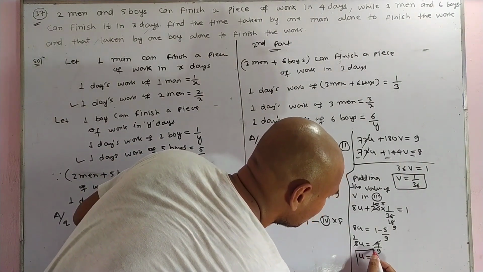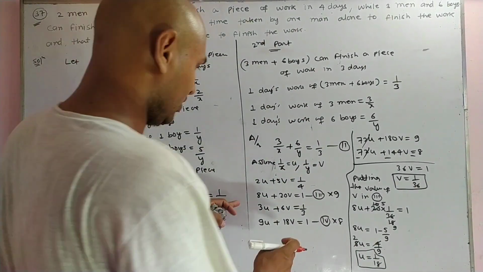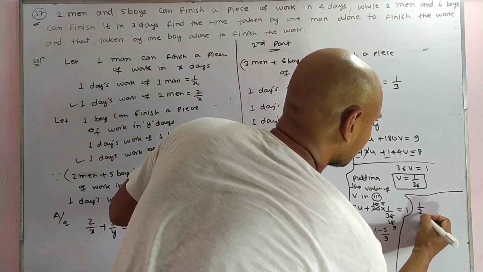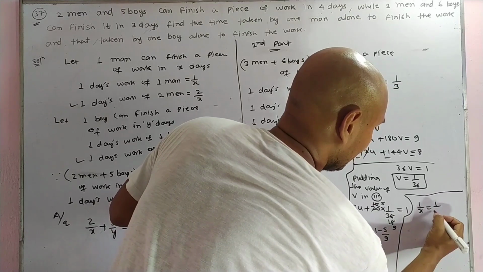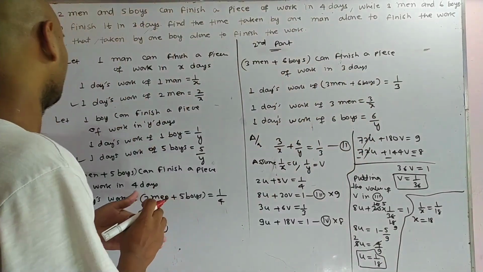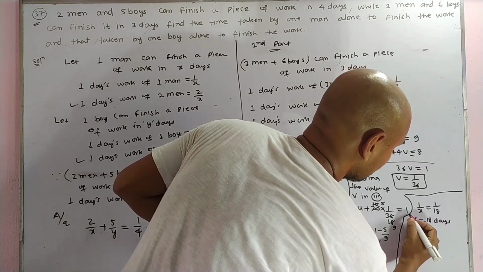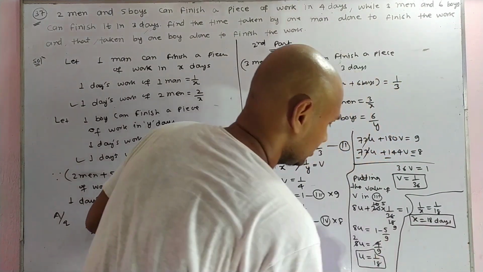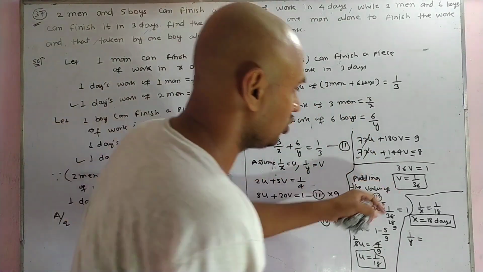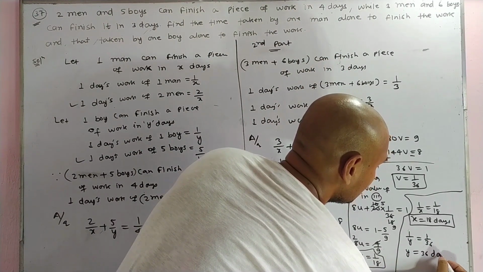If you put u in place of 1 upon x, you get the value of x. Here 1 upon x equal to 1 upon 18, because 1 upon x equal to u, so the value of x is 18, and we assumed that x is in days. So x equals 18 days. And 1 upon y equal to the value of v, that is 1 upon 36, so the value of y becomes 36 days.